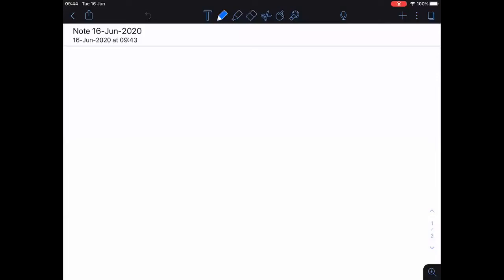Cannizzaro reaction. One thing I want to remind you: in the Cannizzaro reaction, aldehydes which are not having alpha hydrogen atoms will undergo this reaction. That is the most important point. Once again, aldehydes which are not having alpha hydrogen atoms undergo this reaction. Clear? And two molecules will participate. One molecule undergoes oxidation and the other molecule undergoes reduction. Therefore it is a disproportionation reaction, because the same kind of molecule is undergoing oxidation and reduction.